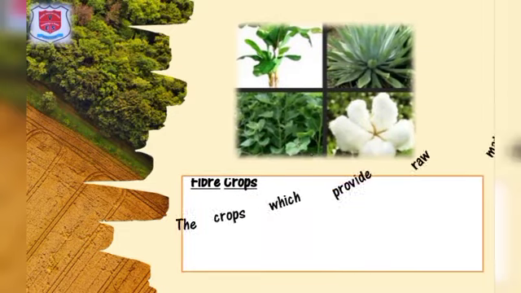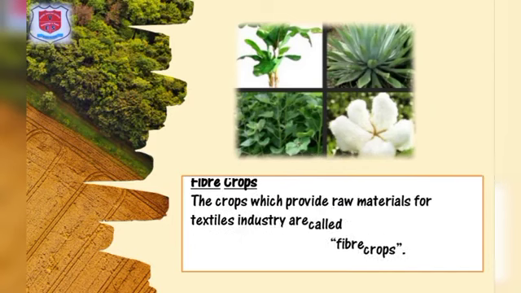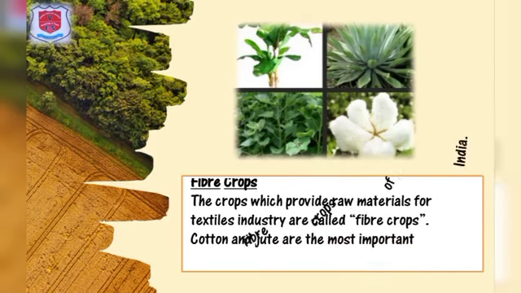Fiber crops. The crops which provide raw materials for textile industries are called fiber crops. Cotton and jute are the most important fiber crops of India.